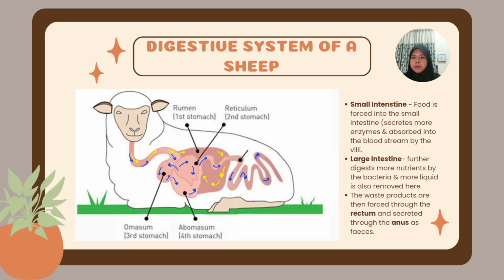After that, the food will move into the small intestine, where there will be more secretion of enzyme and more absorption of nutrients into the bloodstream by the villi. Move to the large intestine. Further digestion by the bacteria will occur and more liquid will be removed here. The waste products are then forced through the rectum and excreted through the anus as the feces.